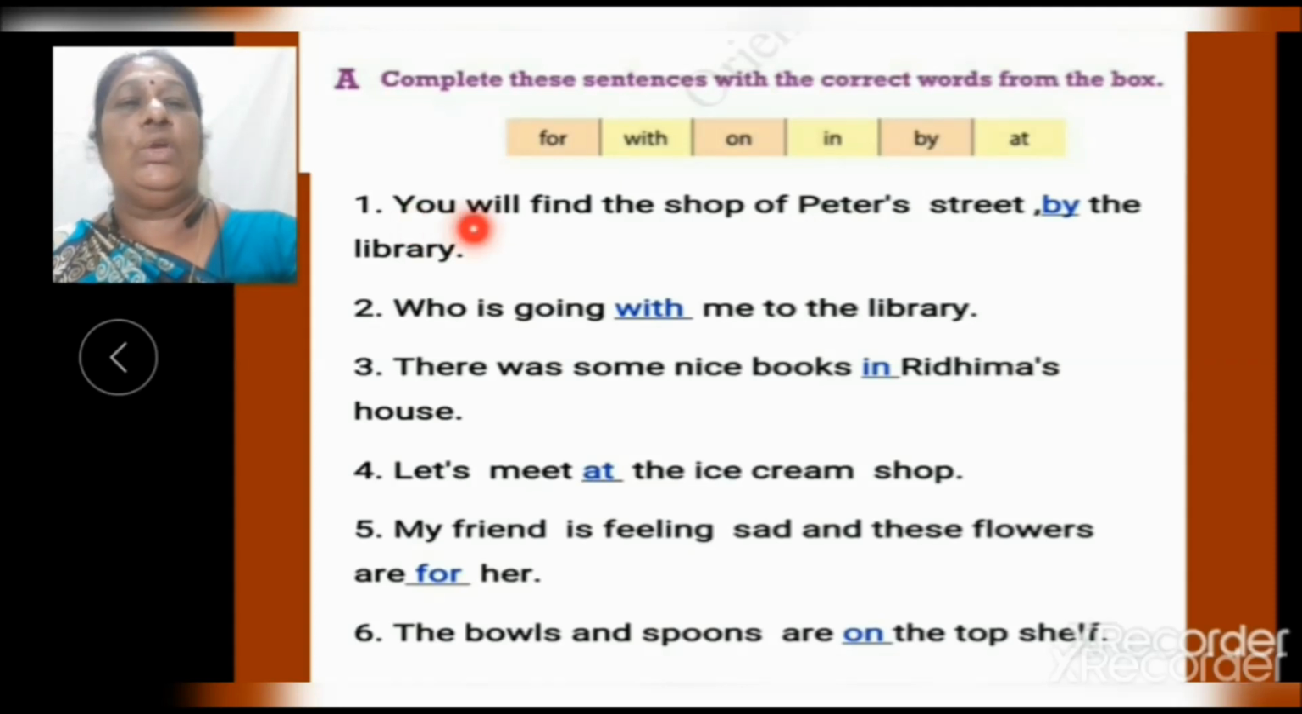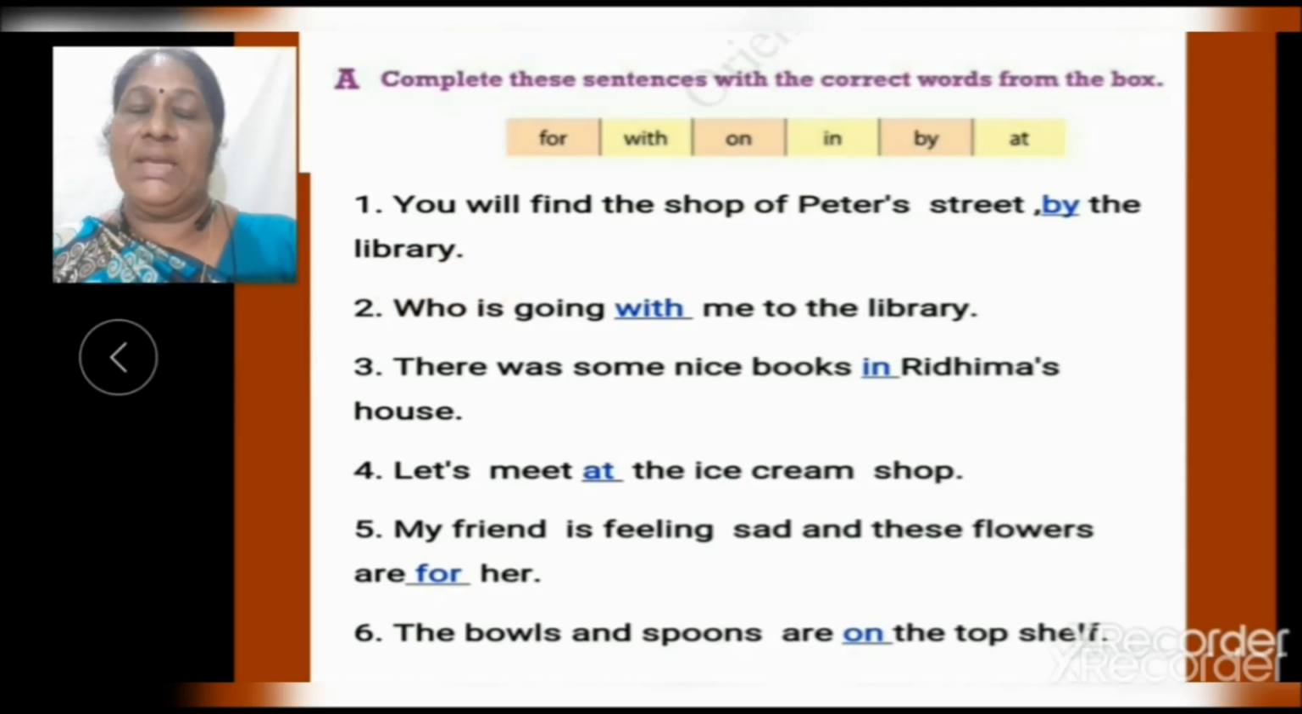First one, you will find the shop of Peter's tree by the library. Here, by is the preposition. And what is the meaning of by? At the side of. Now 2. Who is going with me to the library? Here, with is the preposition and it means accompanying.